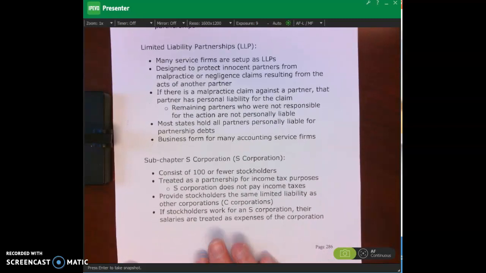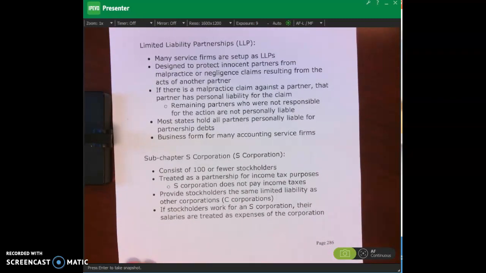Let's talk about subchapter S corporations. Those consist of 100 or fewer stockholders, and they're treated as a partnership for income taxes. As I was saying, it's a pass-through entity. It doesn't pay income taxes. The partners take their share of income or losses onto their own personal tax returns. It provides stockholders with that same limited liability as other corporations. And so that's important.